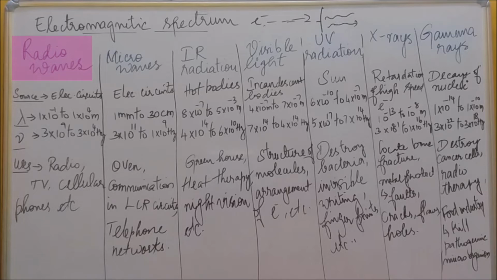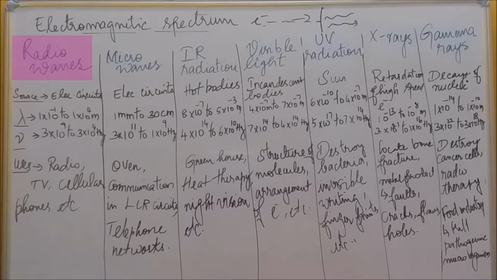Now the wavelength range is 10 power minus 1 meter to 10 power 4 meter, and the frequency range is 3 into 10 power 9 hertz to 3 into 10 power 4 hertz. This is the wavelength and frequency range of radio waves. Next, where are radio waves used? Radio waves are used in radio and television and even in cellular phones, to transfer voice communication like that.